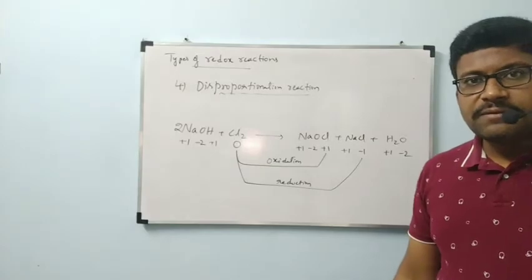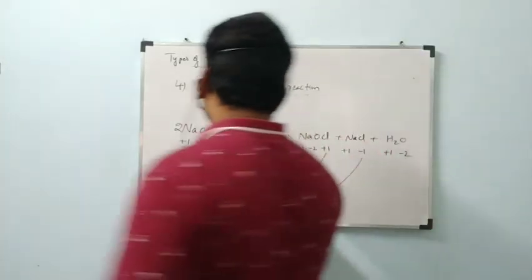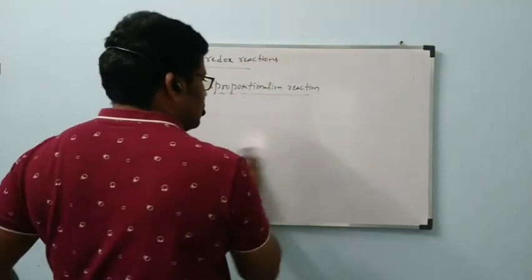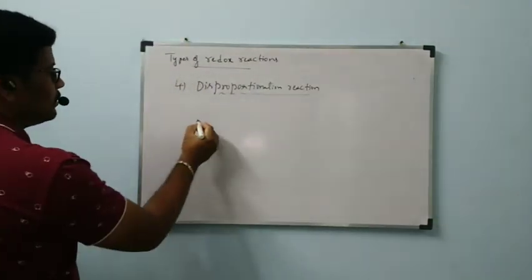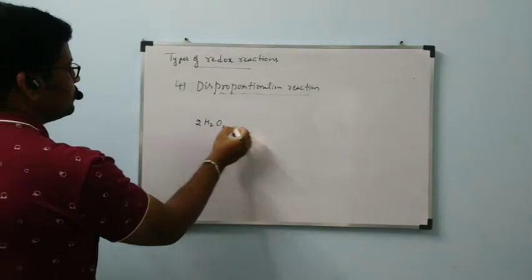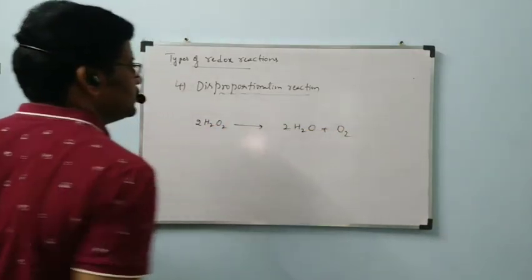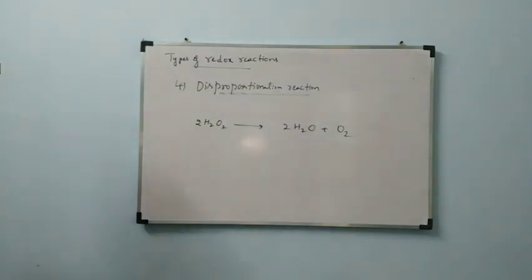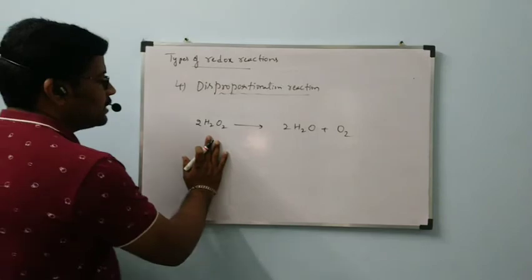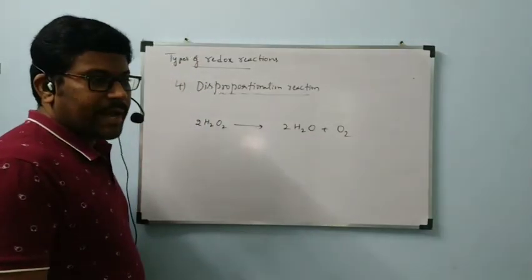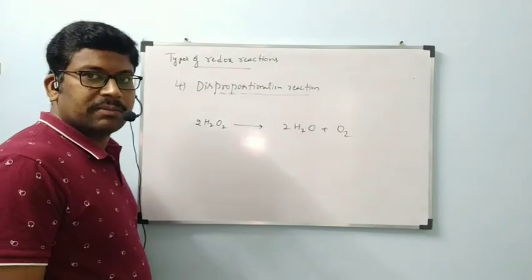Shall we see one more example? 2H2O2 gives rise to 2H2O plus O2. Hydrogen peroxide is changed to water plus oxygen.